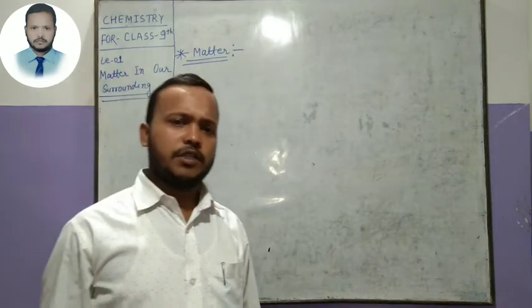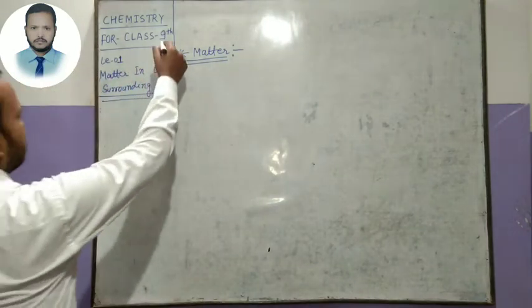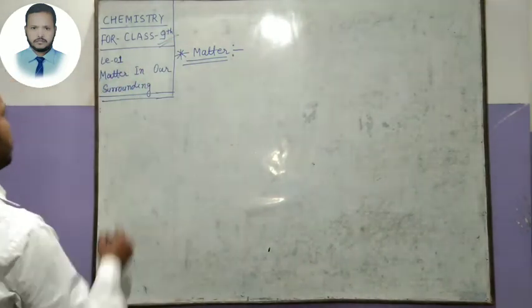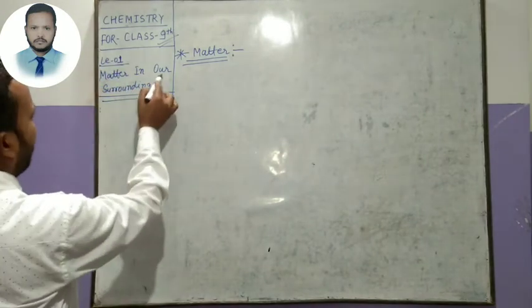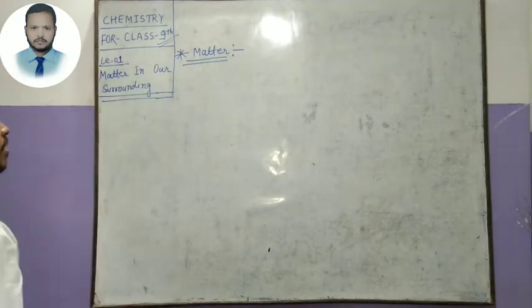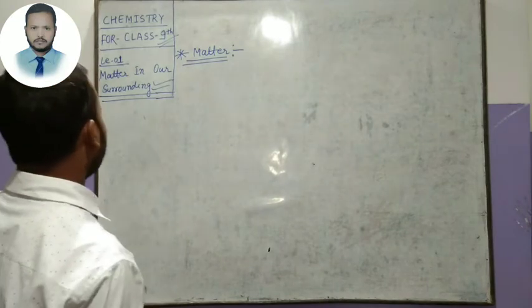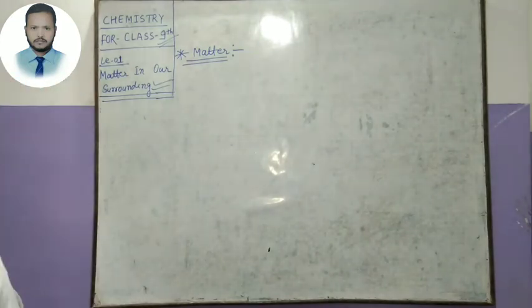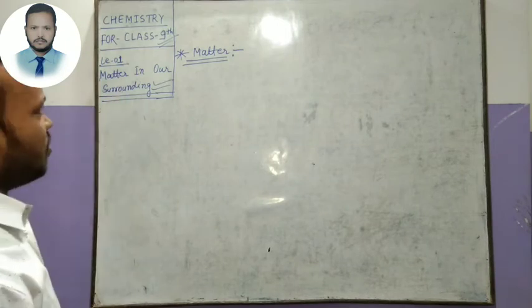Today I will teach all of you chemistry of class 9, lesson 1. The chapter name is Matter in Our Surroundings. This is the first chapter of your science book. That means the first chapter is chemistry, and the chapter name is Matter in Our Surroundings.